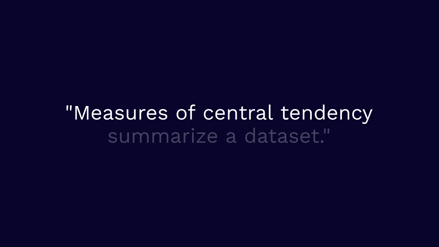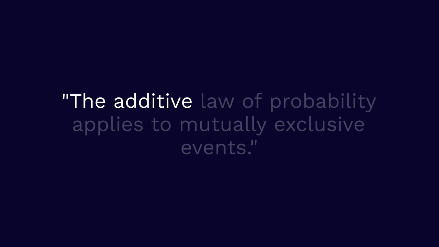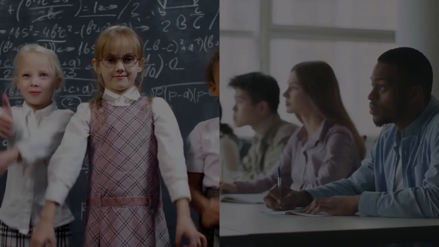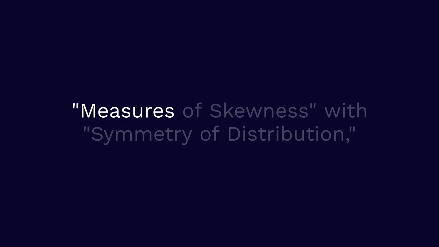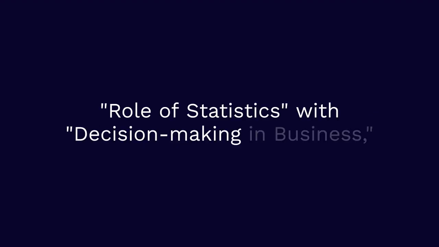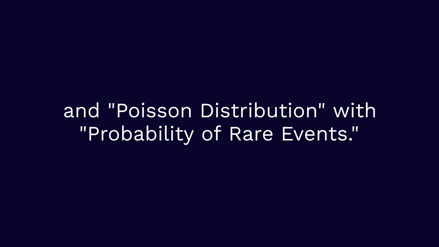Here are some examples. Measures of central tendency summarize a data set. A normal distribution has mean, median, and mode equal. The additive law of probability applies to mutually exclusive events. Match concepts with applications. Measures of skewness with symmetry of distribution. Role of statistics with decision-making in business, and Poisson distribution with probability of rare events.